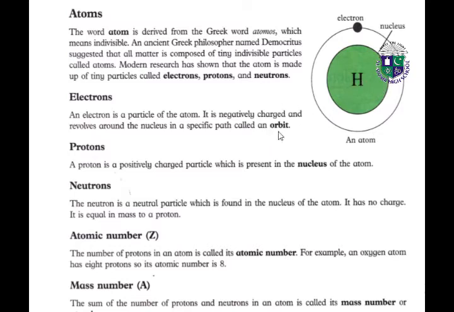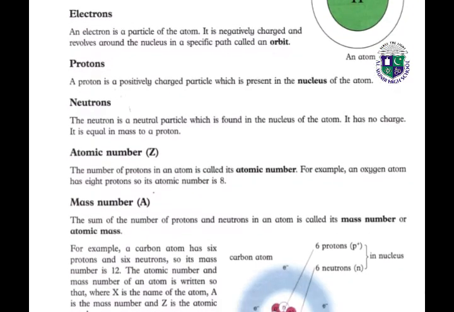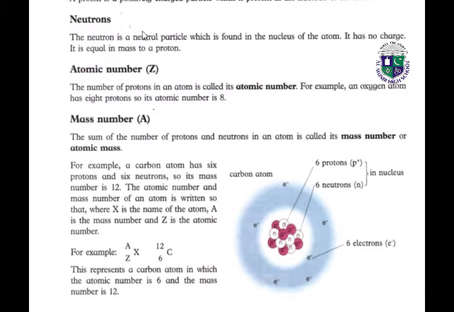Next, what is a proton? A proton is a positively charged particle. Yes, protons have positive charge, and are present in the nucleus of the atom. Next, what are neutrons? The neutron is a neutral particle. It has no charge. No positive, no negative. So neutrons are neutral particles which are found in the nucleus of the atom. It has no charge. It is equal in mass to a proton.